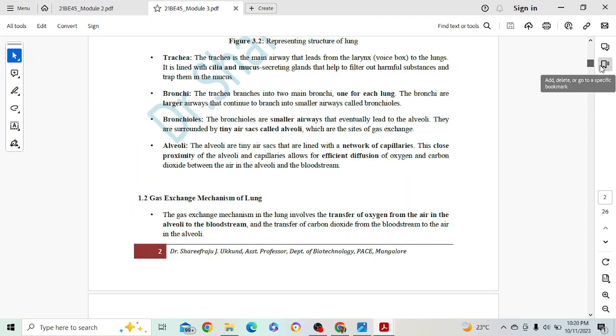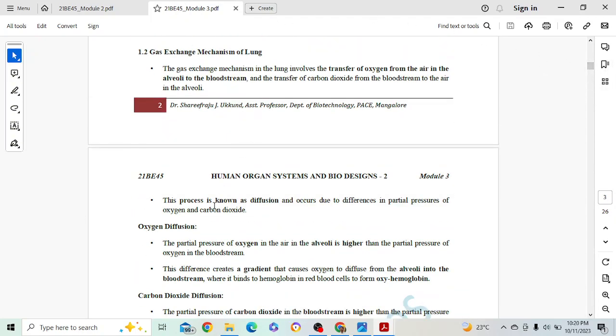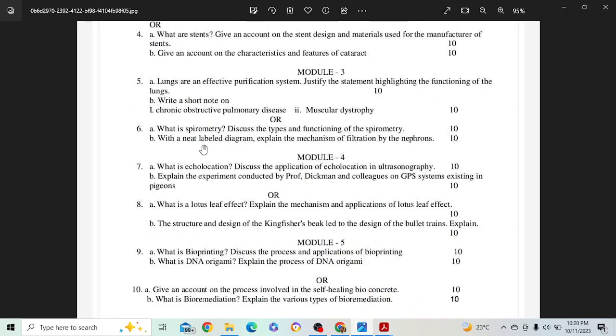and under what topic it is explained, gas exchange mechanism. So it is explained here how exactly the gas exchange mechanism takes place. So 5 marks there, 5 marks here. You can pack those 10 marks easily.